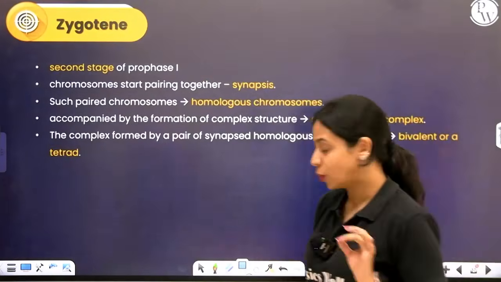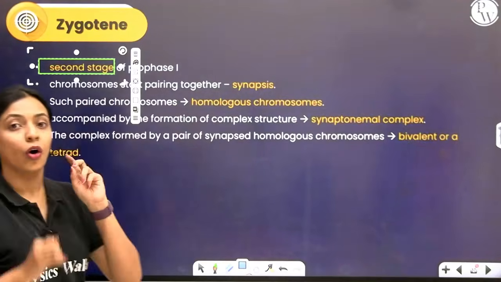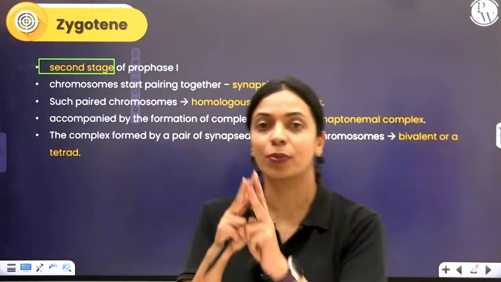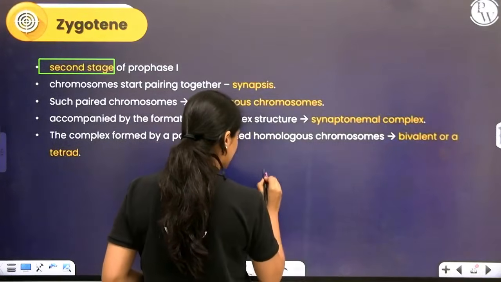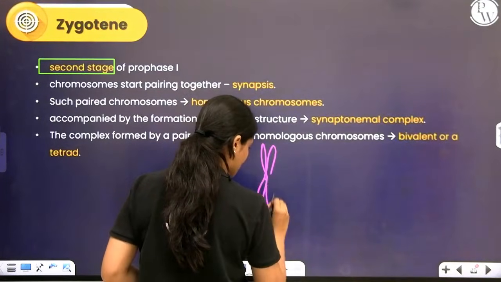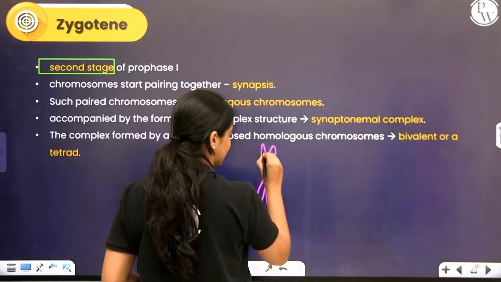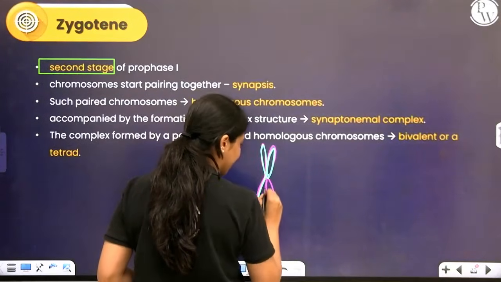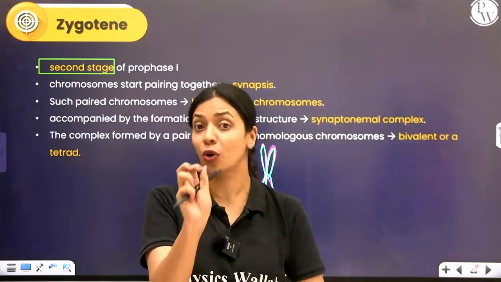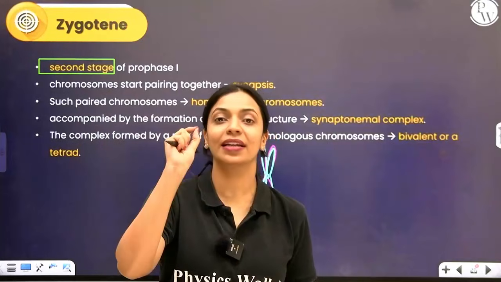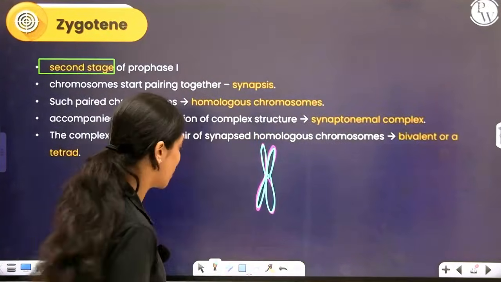During zygotene, which is the second stage of prophase, homologous chromosomes will pair opposite each other. Okay? So if this was one chromosome from the mother and this is another chromosome from the father, they both will join like this, attached to each other like this. They will come in pair. Which chromosomes will pair? Specifically, homologous chromosomes will come in pair like that. That process is called synapsis.